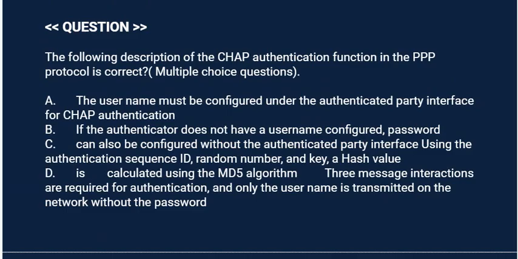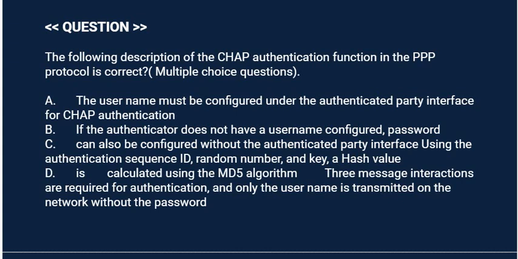Next question is, the following description of the CHAP authentication function in the PPP protocol is correct. Option A. The username must be configured under the authenticated party interface for CHAP authentication.